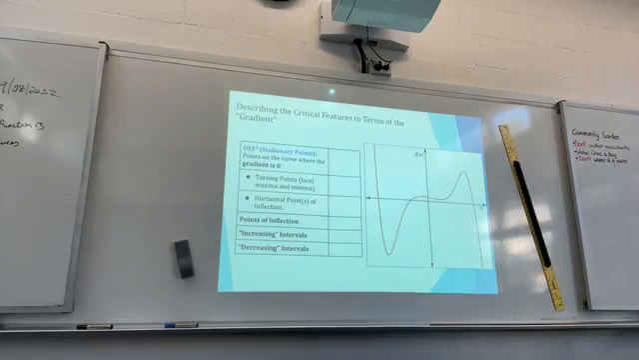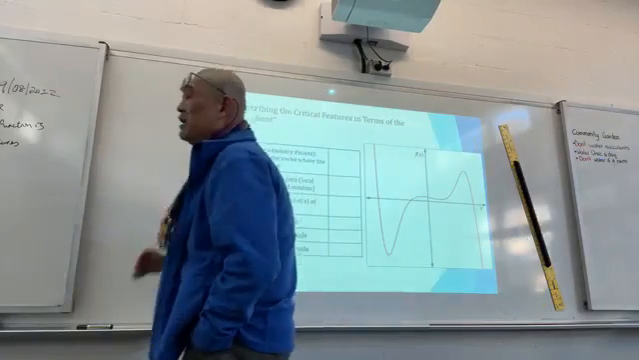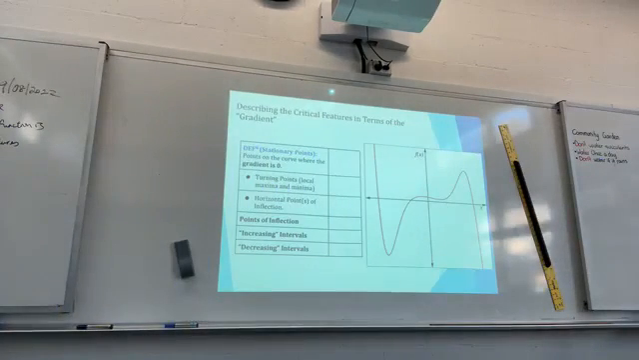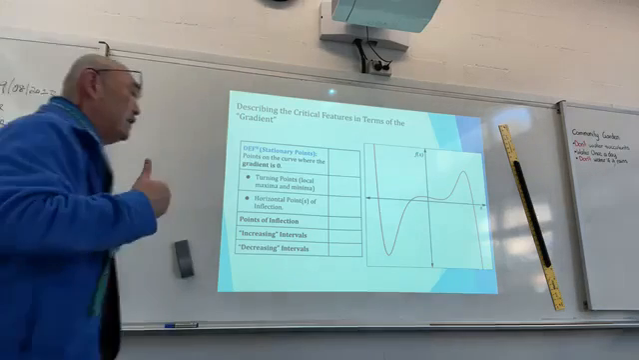Next slide. Let's describe the critical feature in terms of the gradient. This time, I want you to think about gradient only. So you need to think about stationary point. The definition of a stationary point, write that down please. Definition of a stationary point is a point on the curve where the gradient is 0. Alright? So any point on the curve where the gradient is 0 is called a stationary point.